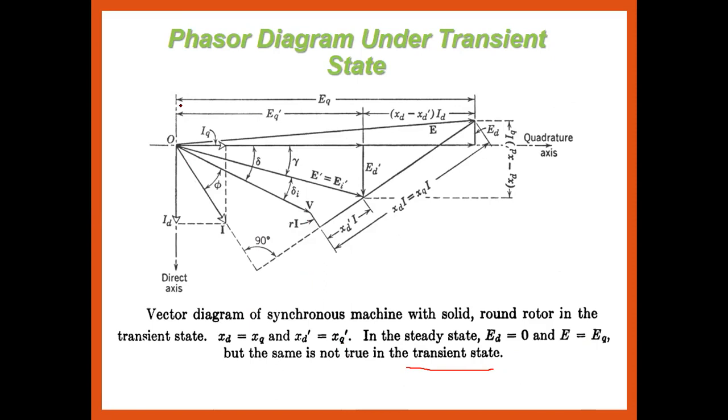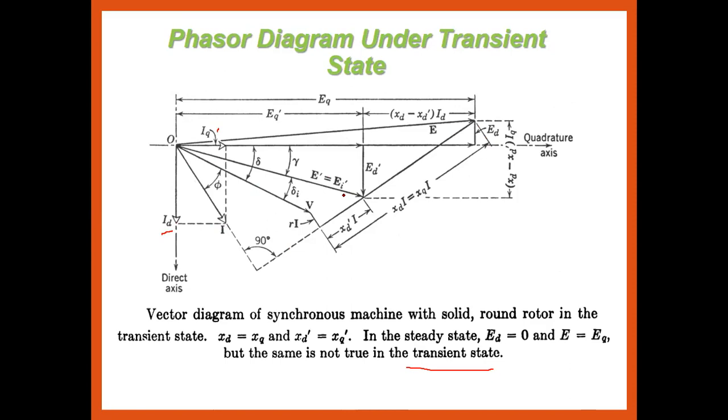Okay, so this is nothing but the EQ and the EQ dash. अब दोनों का डिफरेंस कितना आ जाएगा? Del of EQ is nothing but XD minus XQ dash into the ID. Okay, so this is the direct axis. This is the quadrature axis. That is the ID current, and that is the IQ current. Okay, and this is the induced voltage across the direct axis. This is the quadrature axis. And del is nothing but the load angle or the power angle.